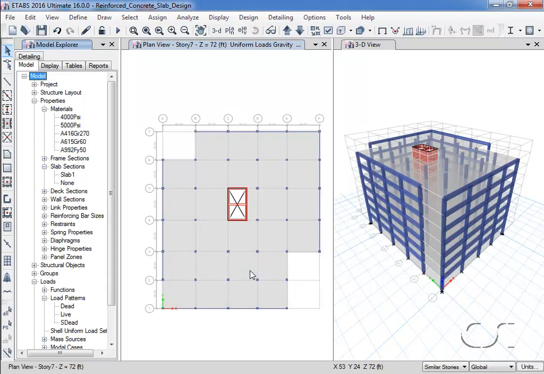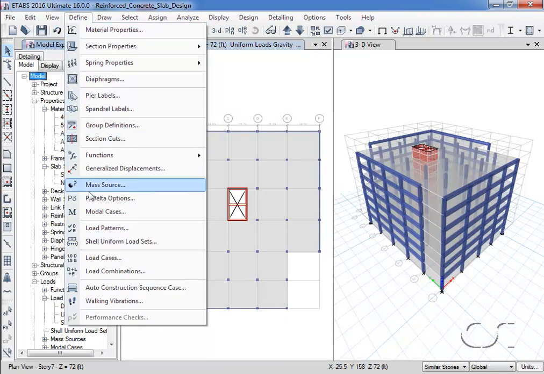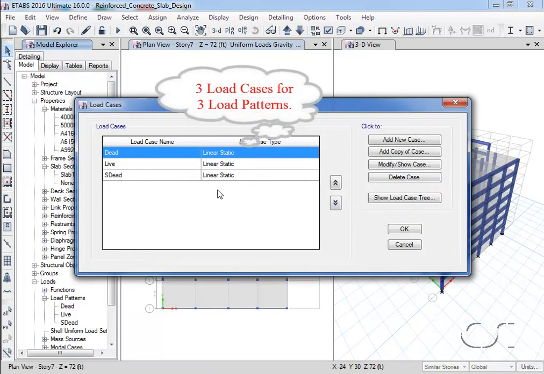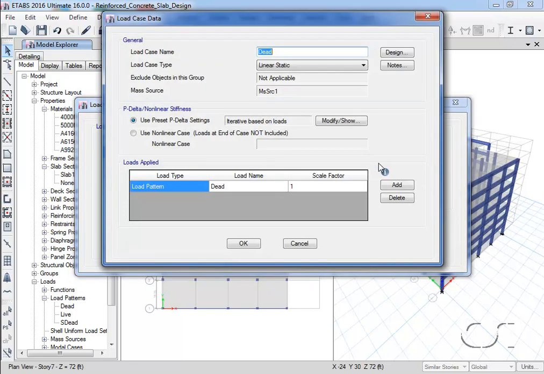With all of our loads now assigned, we will do a quick review of our load cases. Note that P-delta is included in the load case analysis.